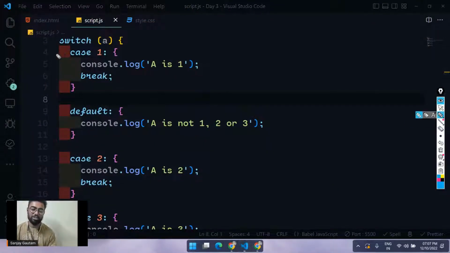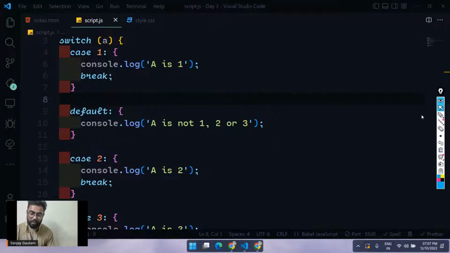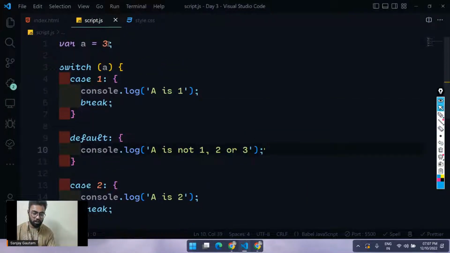Why? Because it's going to check each condition in sequence order. It will check this condition first, then this condition, and this condition. As soon as the default is reached, it's not going to match 1, 2, or 3, it's just going to execute everything after this. That's why we also have to use the break here.